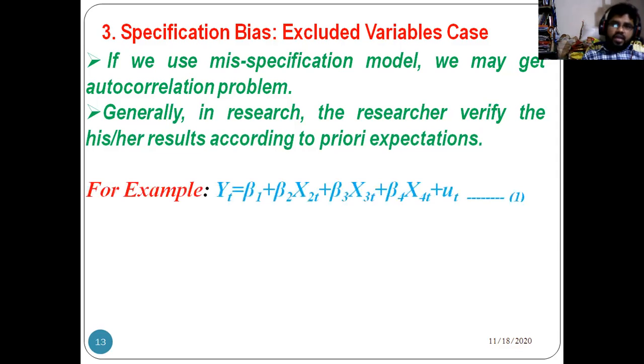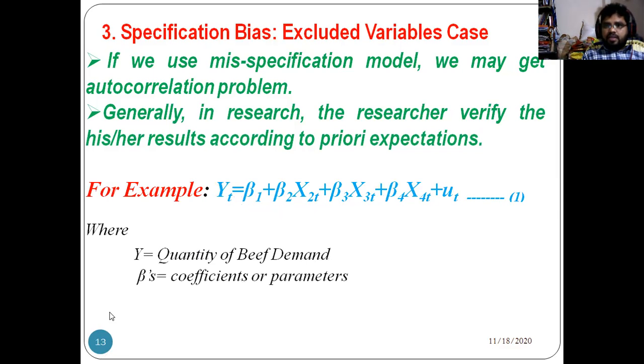So for example, take into account an equation in multiple regression. Yt in time series is equal to beta 1 plus beta 2 x2t plus beta 3 x3t plus beta 4 x4t plus ut. This is the first equation. Here Yt is the quantity of beef demand, and beta 1, beta 2, beta 3, beta 4 are the coefficients or parameters.